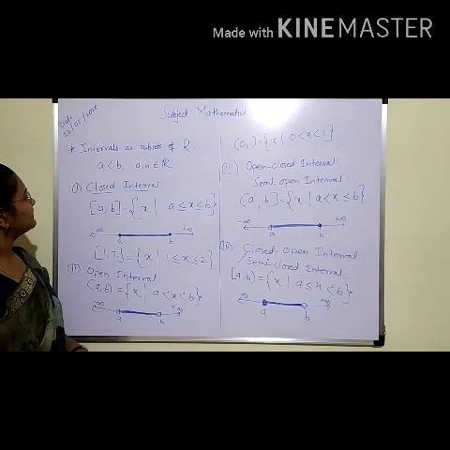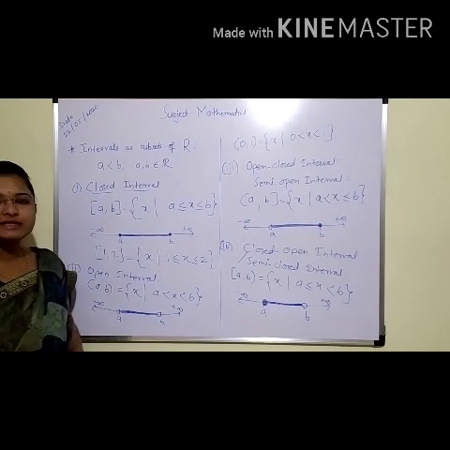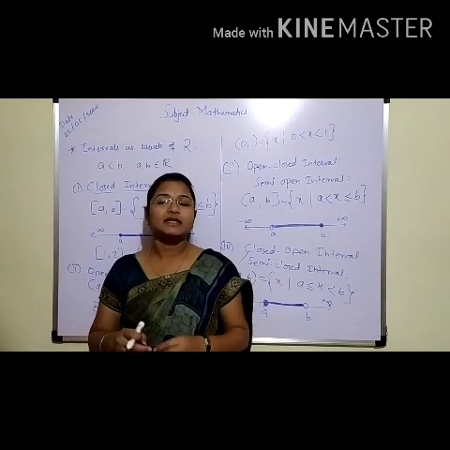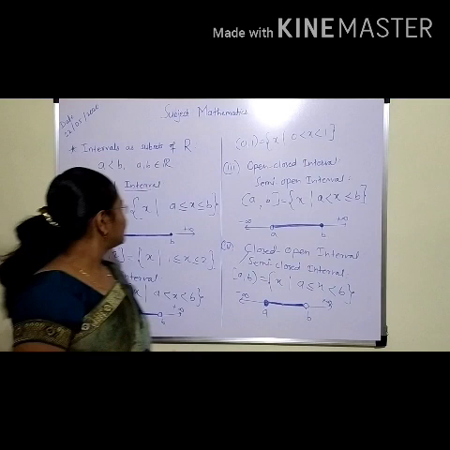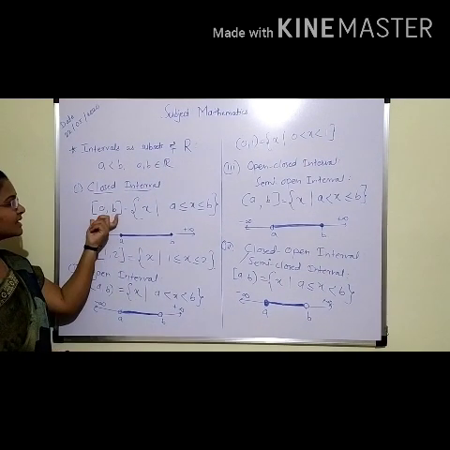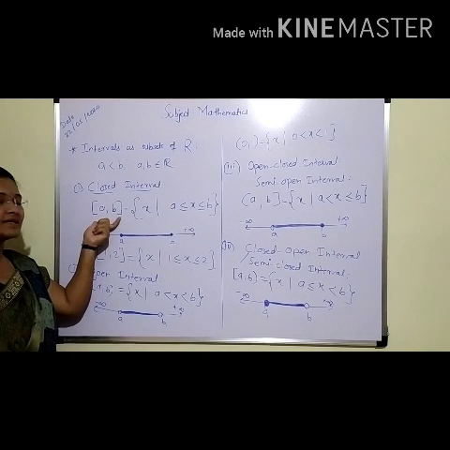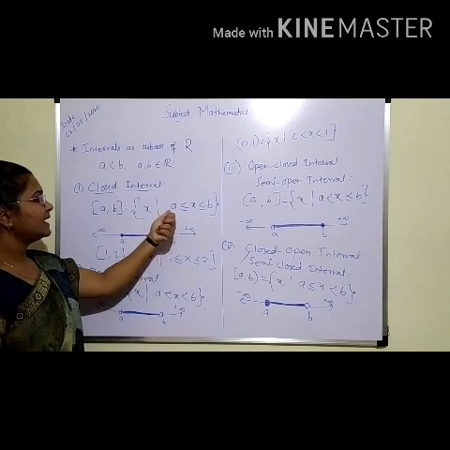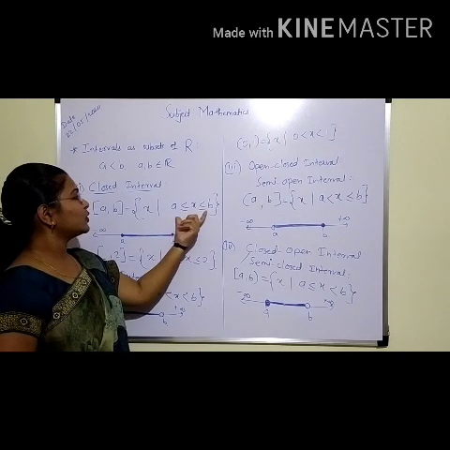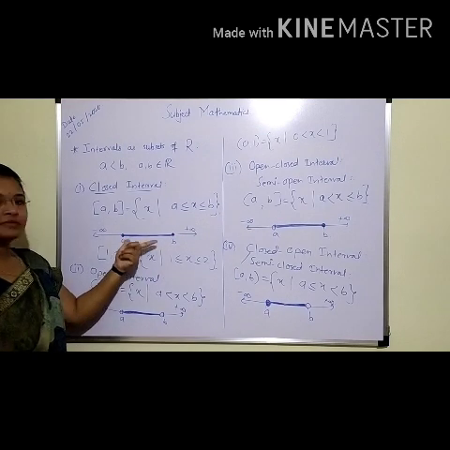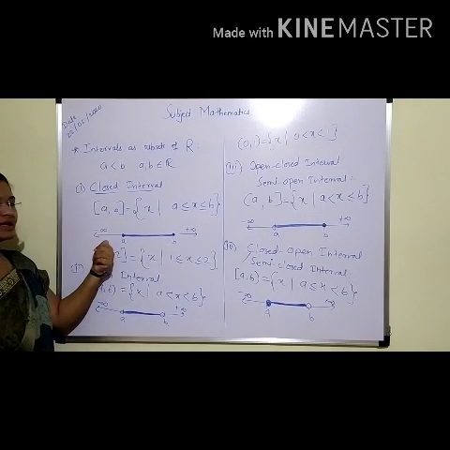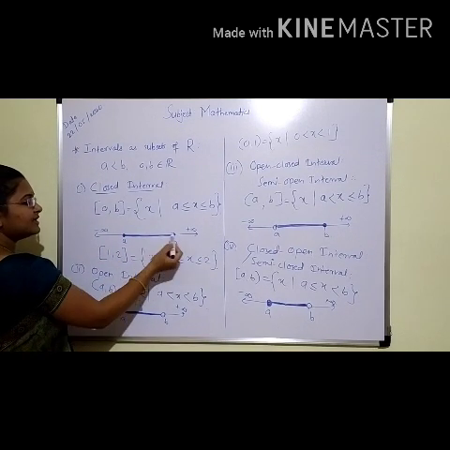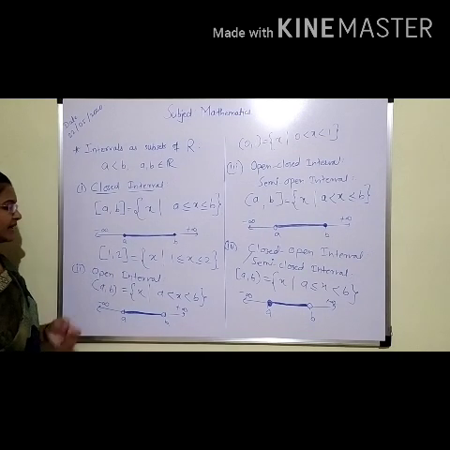Getting? So what we have studied are intervals as the subsets of R. See students, these all intervals we have drawn on the real number line, so obviously these all intervals are subsets of the set of real numbers. First we have seen the closed interval, which we denote by closed braces a comma b. It is the set of x such that a less equal to x less equal to b, meaning both the points we consider in the interval. Here we have drawn the real number line and a, b. With a and b, all the points in between a and b we have considered in this interval. We have taken the example.